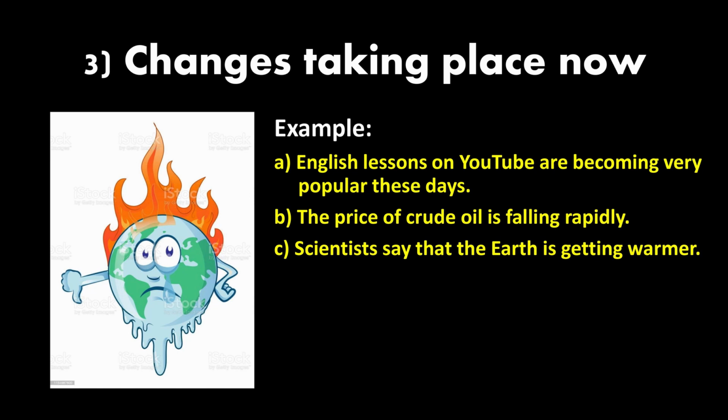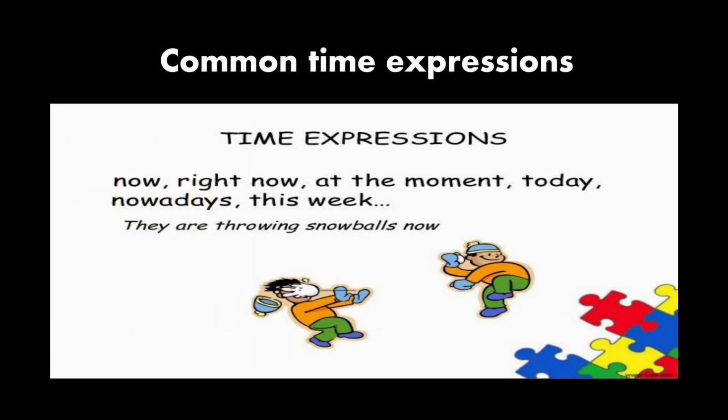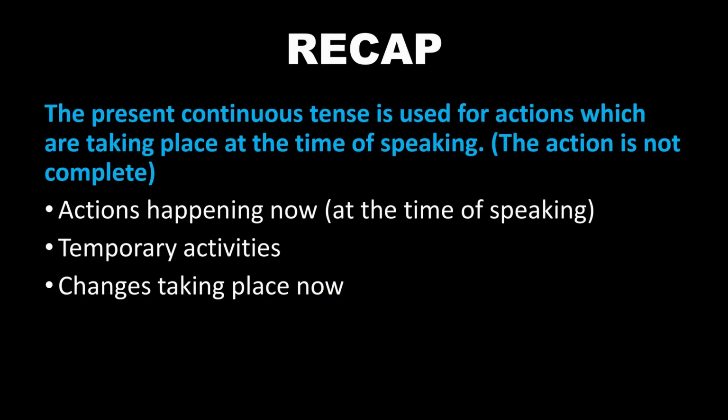Okay, let's look at the time expressions that we use in present continuous tense. Now, right now, at the moment, today, nowadays, this week. For example, they are throwing snowballs now. So let's do one small recap. In this lesson, we learned three uses of present continuous tense, and we can use this tense when the actions are happening now or at the time of speaking, or when the actions are temporary activities or changes taking place now.